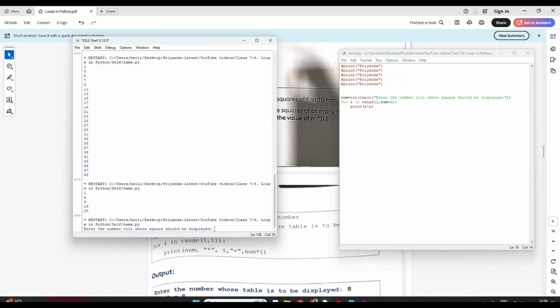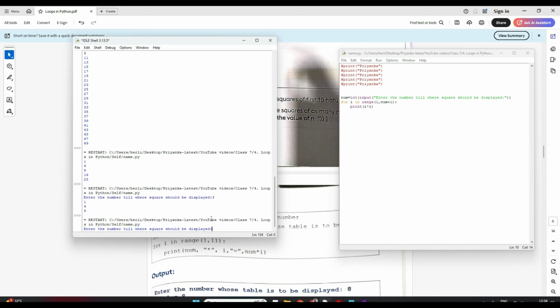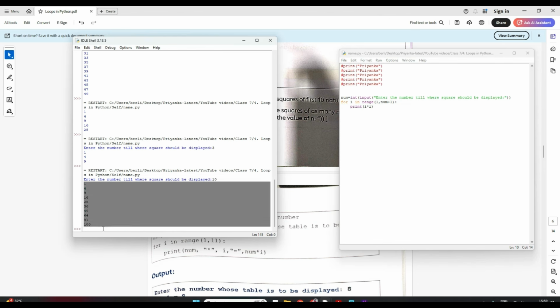Now here see, it asked me. Suppose I want the square of the first 3 natural numbers. So see, I got the first 3. Now if I run it again and I want it for 10, it will display for 10. So now see what happened in the first program that we wrote.